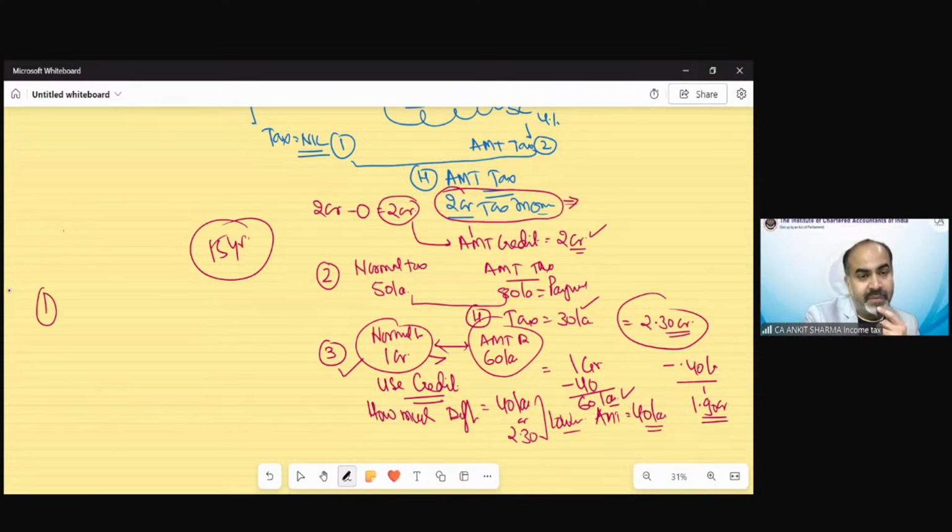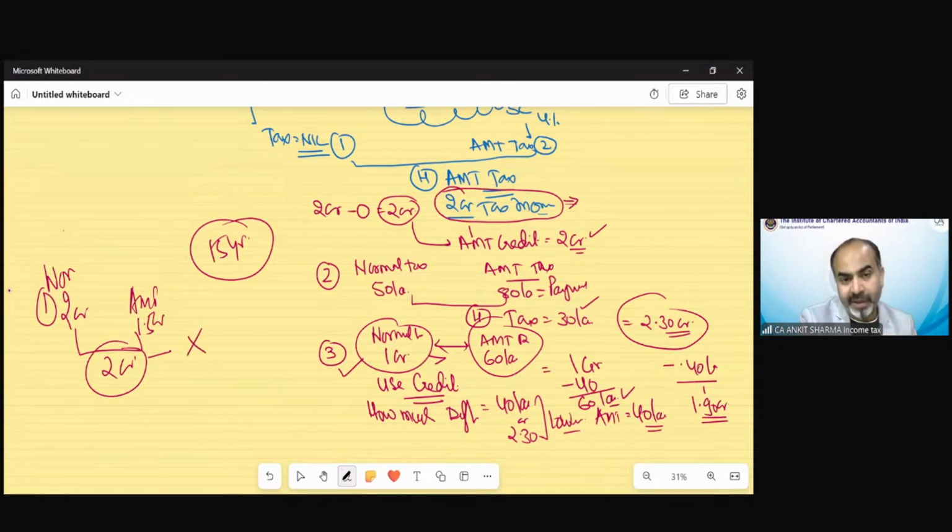Suppose in the first year, normal tax was 2 crore and AMT tax was 1.5 crore. In this case, you have to pay tax of 2 crore rupees, whichever is higher, as per normal provision. So in this situation, there would not be any AMT credit because you have to pay tax as per normal provision.